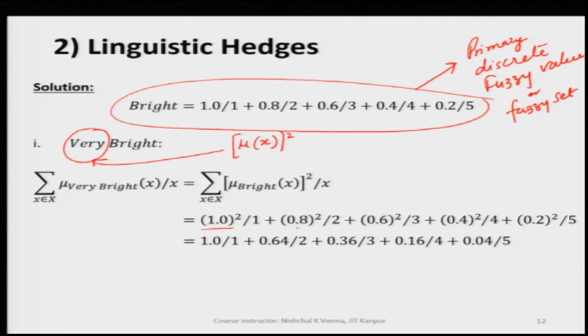We only have to square the values of the membership. So, 1 will become 1 only, and 0.8 squared is 0.64, the square of 0.6 will become 0.36, the square of 0.4 will become 0.16, and the square of 0.2 will become 0.04. This way we are getting a new discrete fuzzy set.